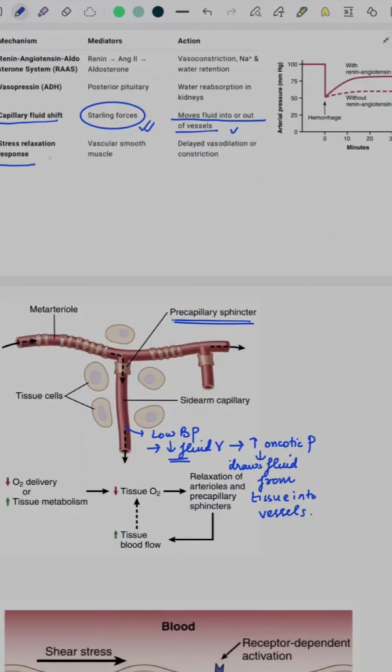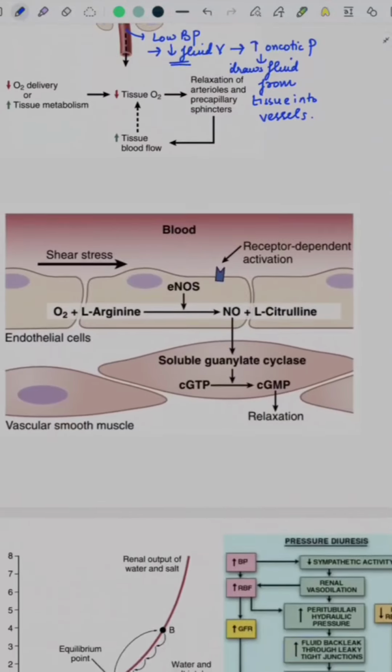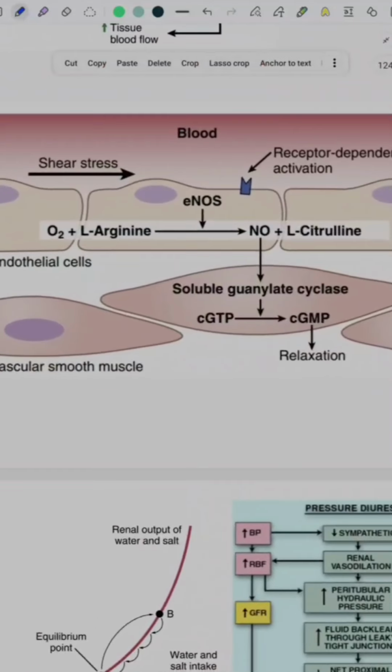Then the other mechanism is stress relaxation response. Stress relaxation response is mediated by the shear stress of blood flow that occurs on the vascular smooth muscles of blood vessels. How does it happen? It happens as there is shear stress.